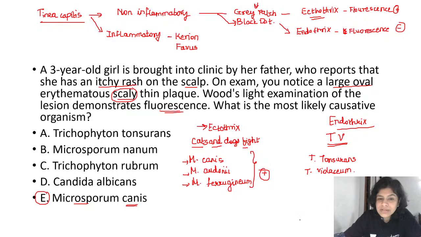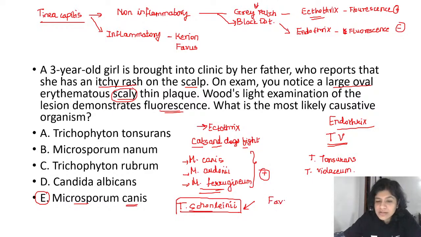Okay, now as you can see here, all the Microsporum species are responsible for ectothrix and they are going to fluoresce under the Woods lamp. Now, please remember that the only Trichophyton species to fluoresce under a Woods lamp is Trichophyton schoenleinii. Trichophyton schoenleinii is the only Trichophyton species which is going to fluoresce under the Woods lamp. And what does Trichophyton schoenleinii cause? It causes Favus, which is the inflammatory variant of tinea capitis.